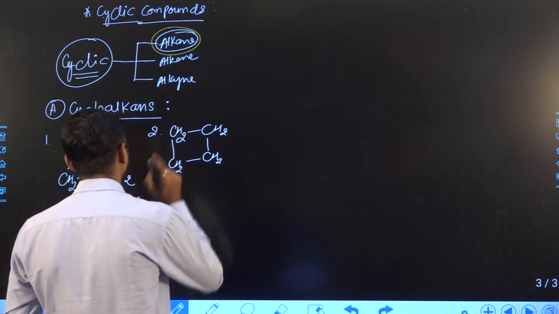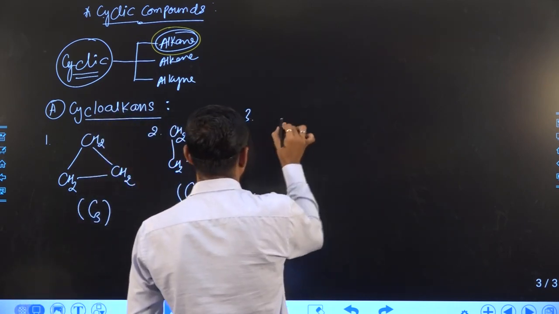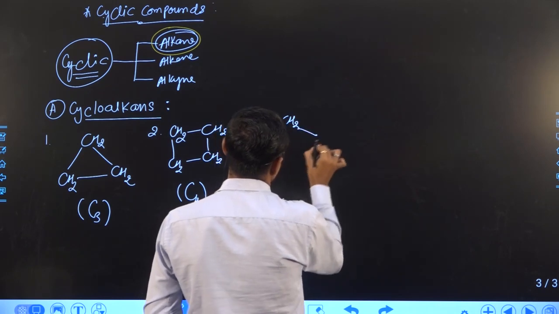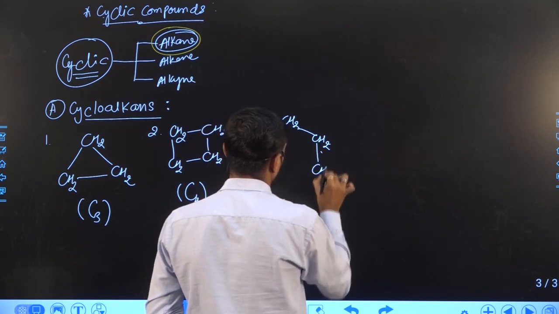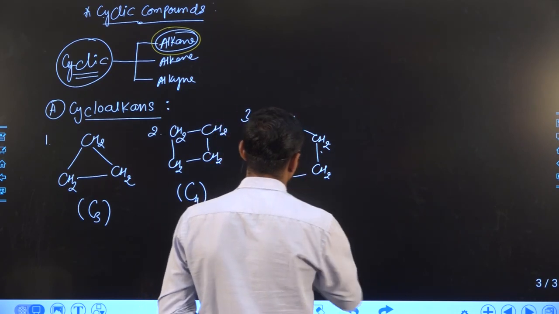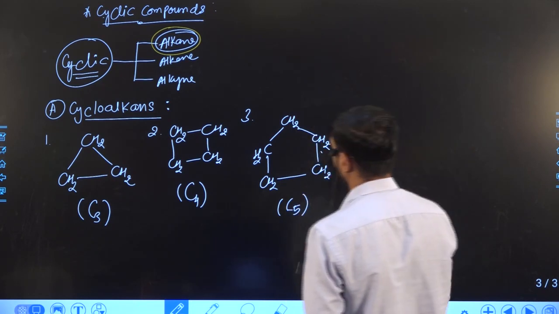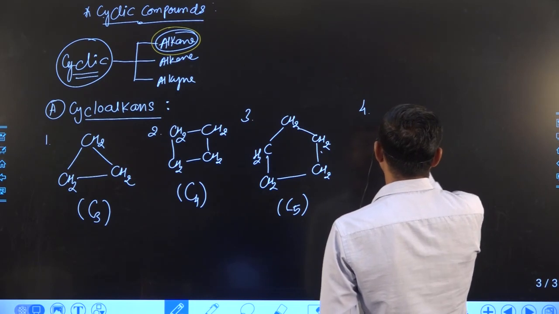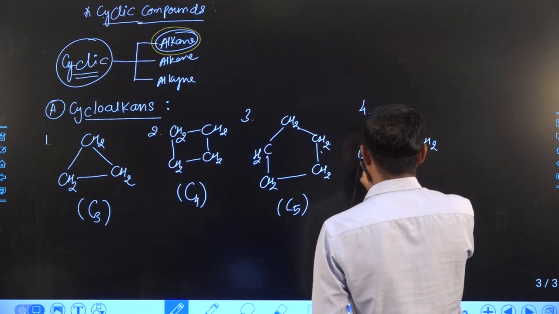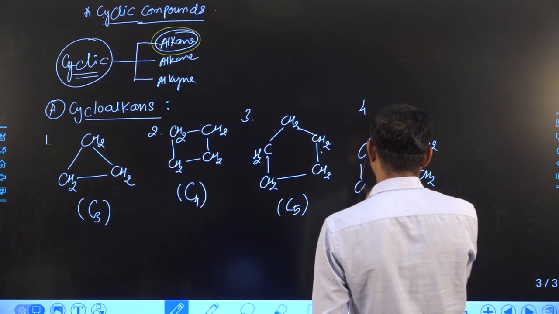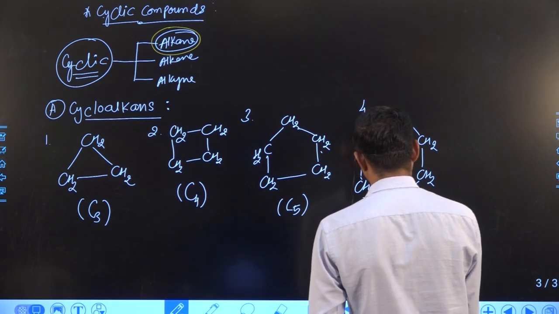You can see this cycle is made from 4 carbons. Again, a ring is also formed from 5 carbons, and from 6 carbons, and so on.